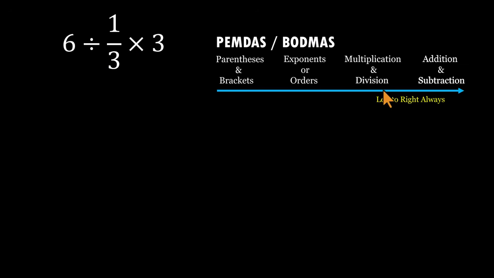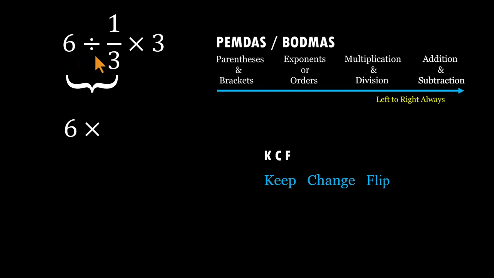So we follow the expression exactly as written. Start from the left. 6 divided by 1/3. And dividing by a fraction, time for the classic KCF rule. Keep, change, flip. Keep the first number, 6. Change division to multiplication. Flip the fraction. 1/3 becomes 3/1.